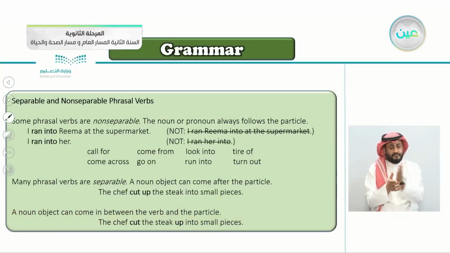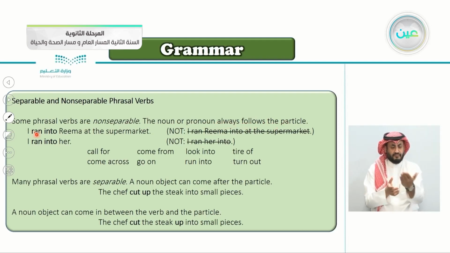Continuing here, separable and non-separable phrasal verbs. So some you can separate and some you cannot separate. So let's read and understand. Some phrasal verbs are non-separable. It means you cannot separate them. The noun or pronoun always follows the particle. Again, some phrasal verbs are non-separable. The noun or the pronoun always follows the particle.